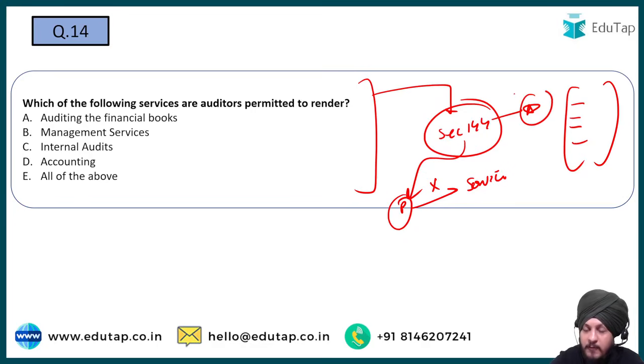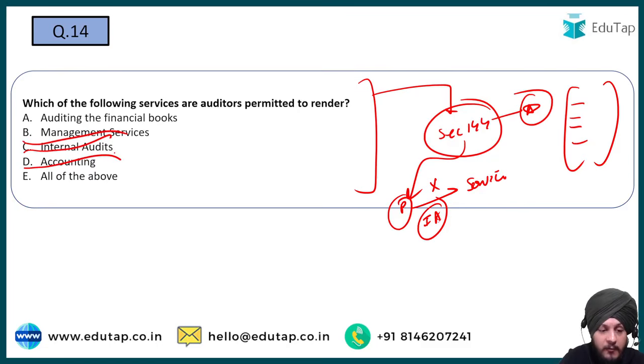तो सेक्शन 144 के थ्रू आपको पता लगेगा that auditors are prohibited to provide different types of services, for example services related to internal audits, right? तो ये भी allowed नहीं है. The management services are also not allowed. The accounting and I would say bookkeeping services are also not allowed.